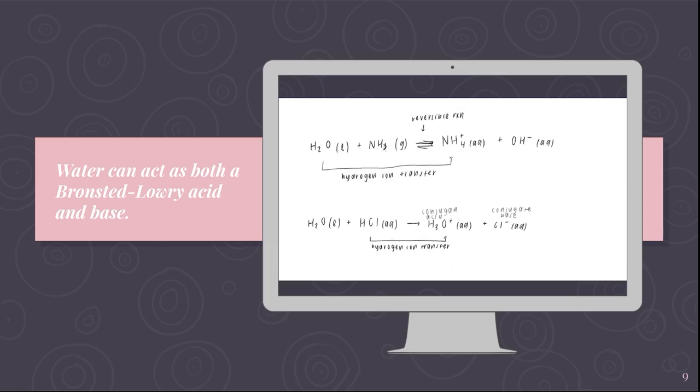In the second case, you have water plus hydrochloric acid gives you hydronium and Cl-. For this, HCl is your acid and it's going to transfer 1 hydrogen ion to form H3O+. Your conjugate base here is Cl-, and that's going to be weak because HCl is a strong acid.